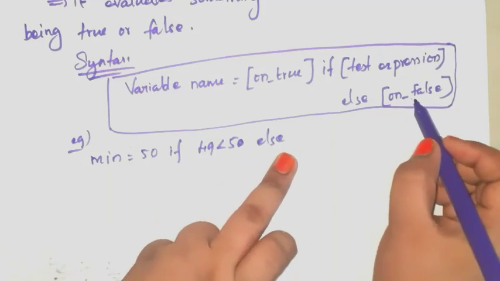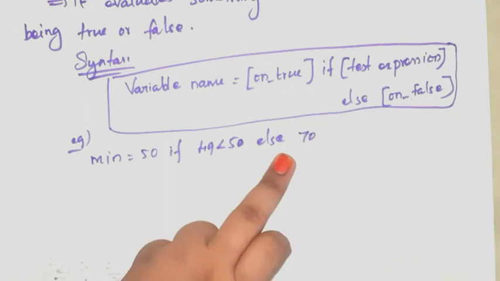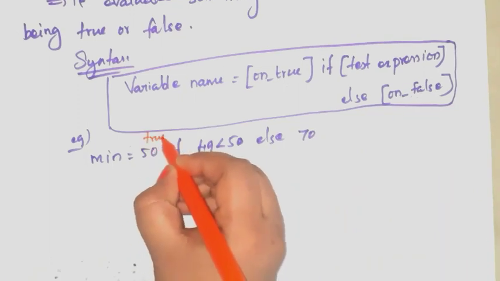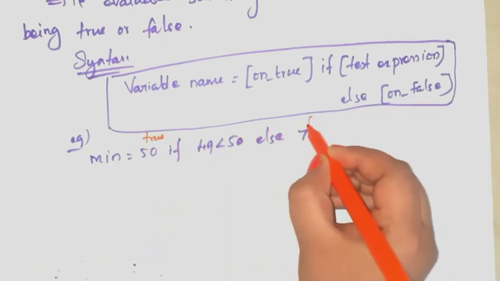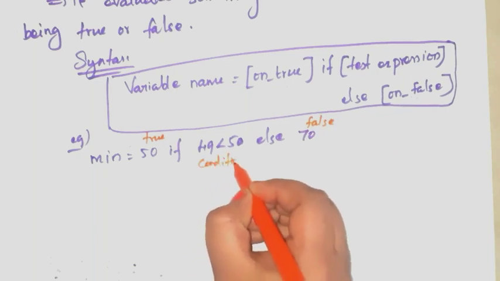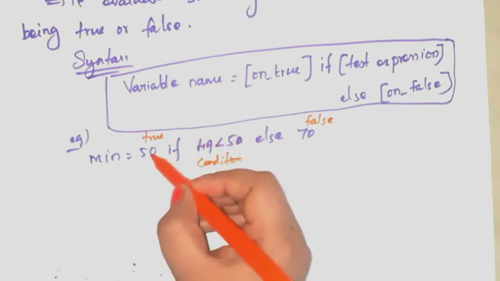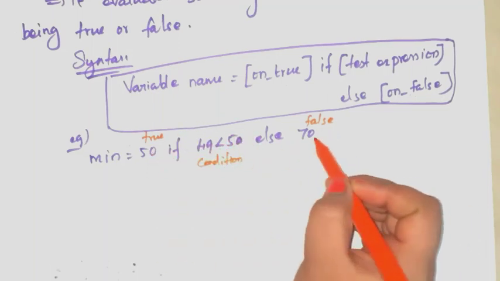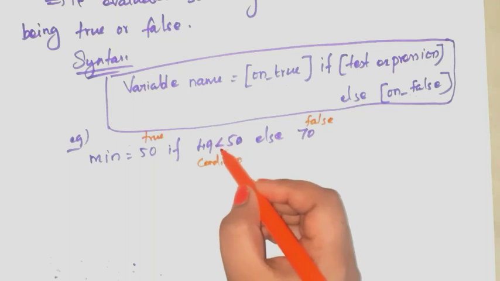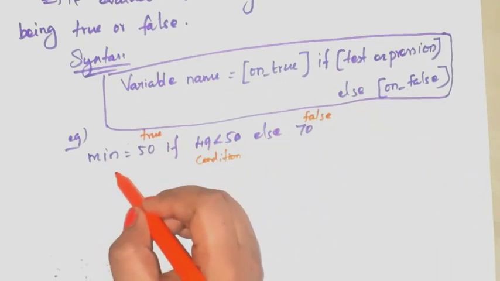Next here write false value. False value is what? 70. This is true value and this is false value. This is the condition. If this condition is true, then you have to take this value. Ignore this value. If this condition is false, take this value, ignore this value for min variable.